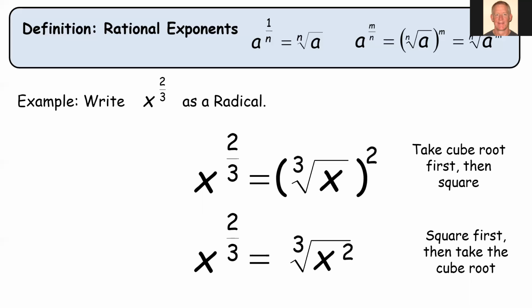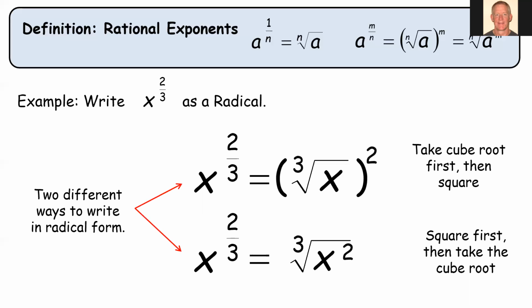Okay, it's just like, does it matter first whether we multiply or divide? It doesn't from an order of operations standpoint. So 2 different ways to write it in radical form. Now, as we get further into the unit and we start to work on simplifying or solving equations that have these types of expressions, sometimes it is easier to proceed by using one of these forms versus the other. Sometimes it's easier to take the cube root first and then square it. Sometimes it's easier to square it and then take the cube root.